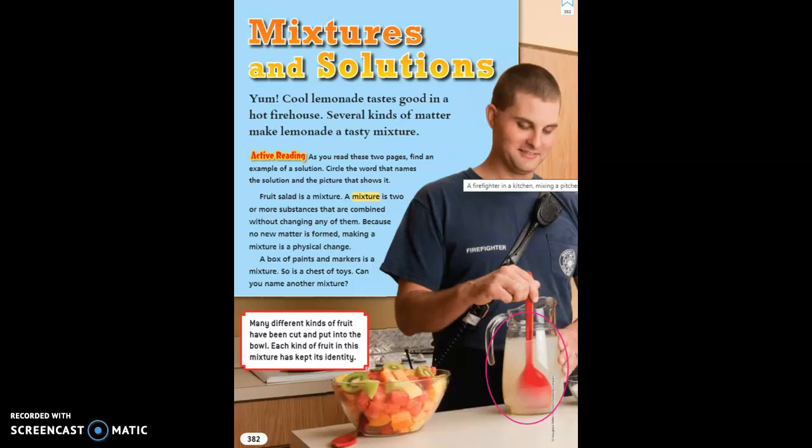Okay, so continue reading. A mixture is two or more substances that are combined without changing any of them, because no new matter is formed. Making a mixture is a physical change. A box of paints and markers is a mixture. So is a chest of toys. Can you name another mixture? Okay, tell me another mixture.